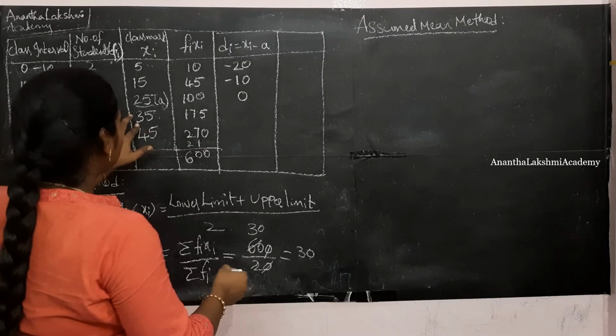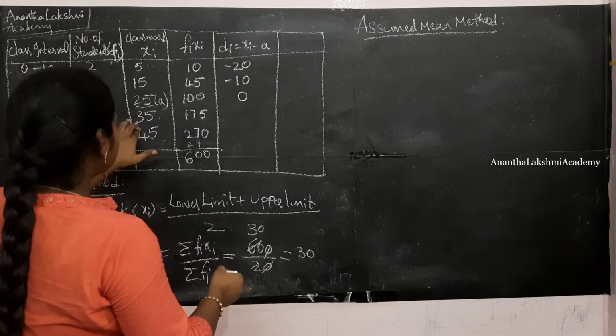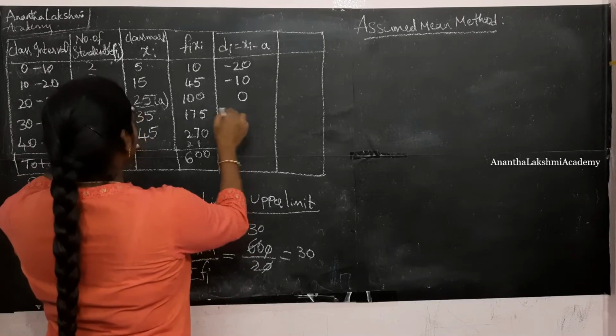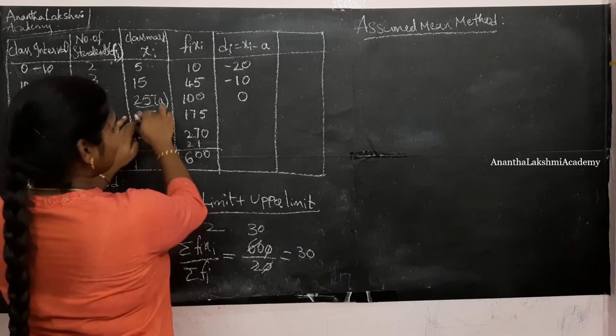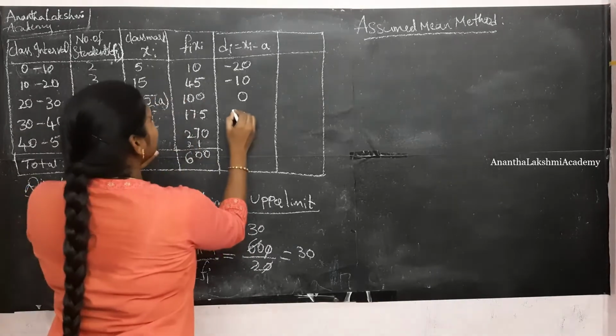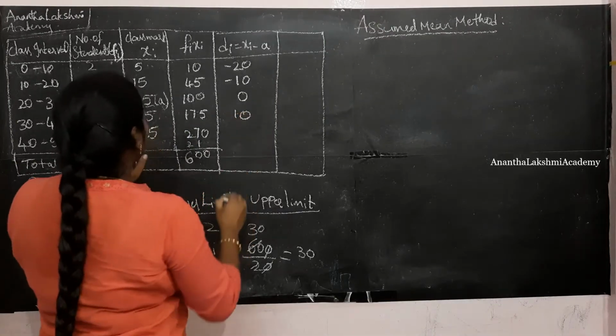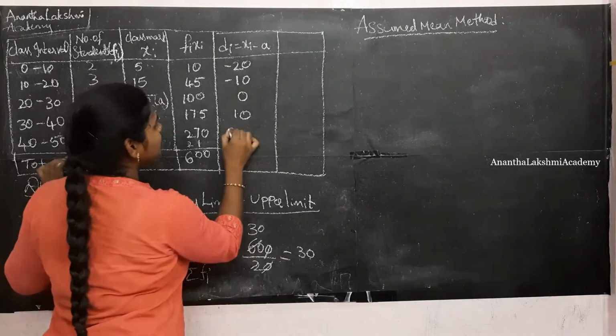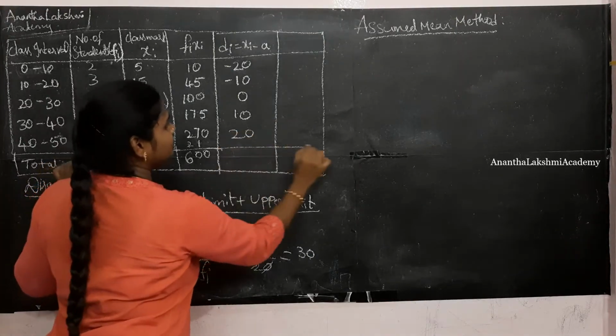Sorry, xi minus a, right? 35 minus 25 is going to be 10. Now, xi minus a, 45 minus 25 is going to be 20.